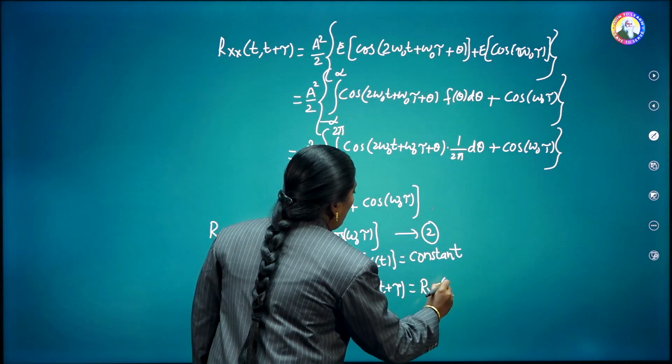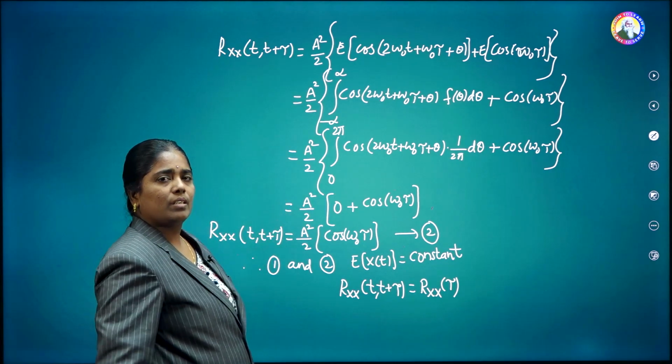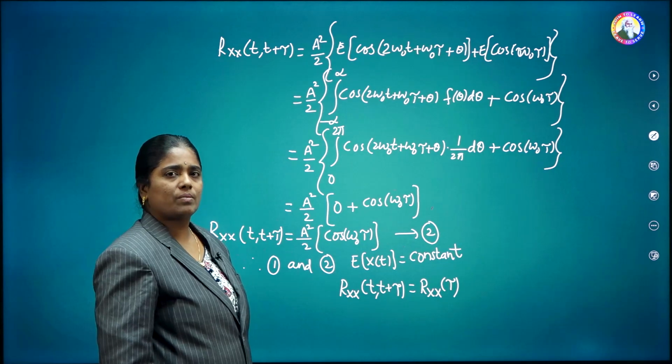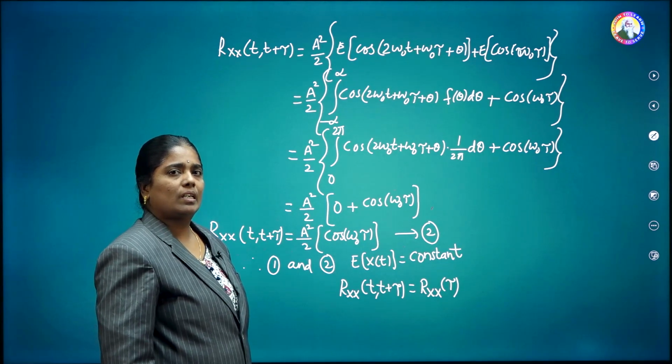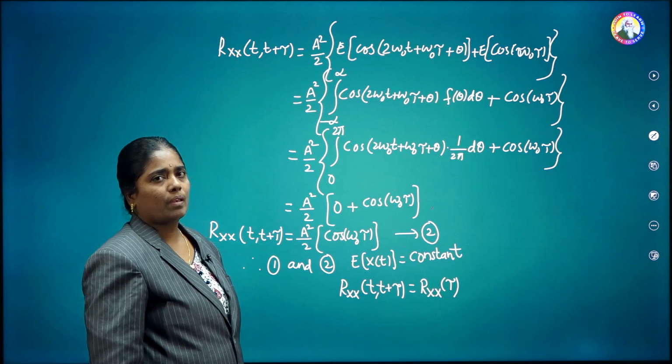That means Rxx of tau only. These are the two conditions which have to be satisfied by a WSS process. That's why we have proved that the given x of t is a WSS process. Okay.